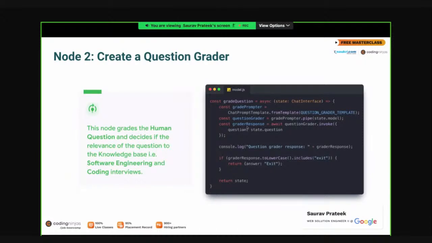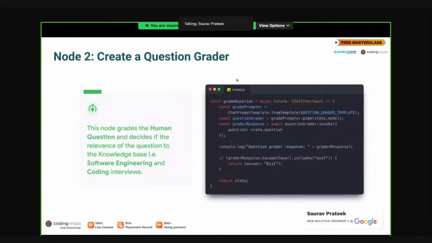Now grader response will be a string. So for the sake of avoiding uppercase and lowercase issues, we will be transforming the grader response to lowercase. And then we will check whether the word exit is there or not. If the exit word is there, then we will replace the answer so that the node which is ahead of this can understand that the question which has been asked was not relevant, so we have to exit. That's what we are doing here.